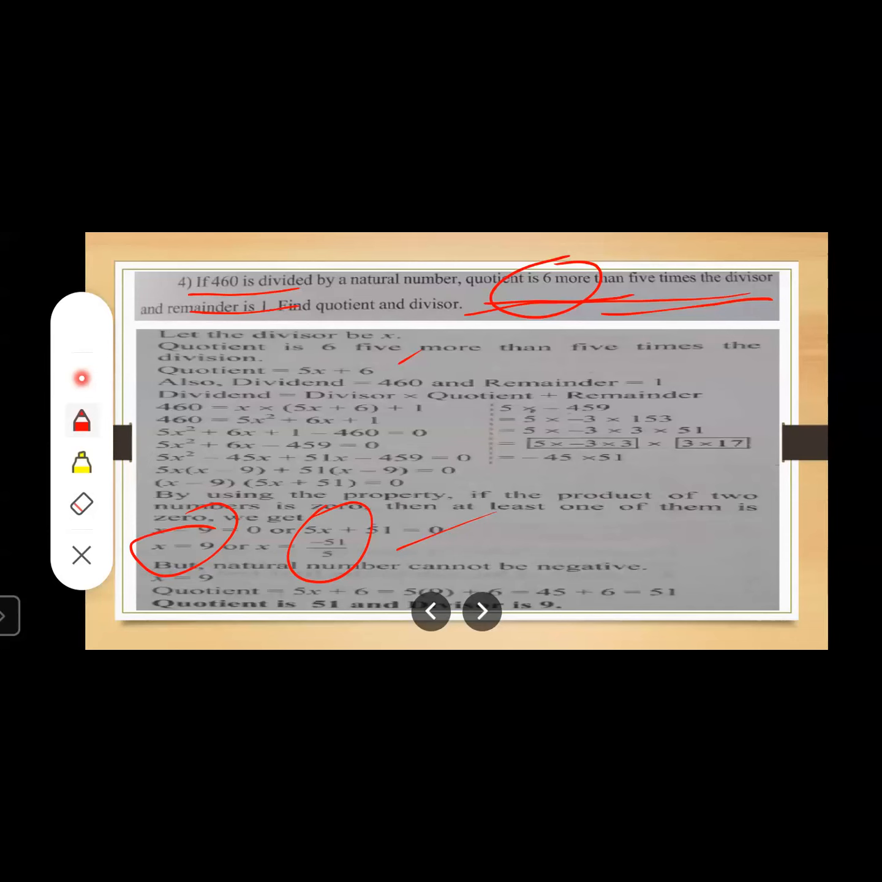Now let us find out the value of the quotient and divisor. What is the quotient? 5x plus 6. Let us substitute the value of x in this so that you will get the desired value of the quotient, and the divisor is obviously x. In this way you can find the value of quotient and divisor. Yes, students, I think you must have understood. We have already discussed everything in the class. Now let us move to the next slide.